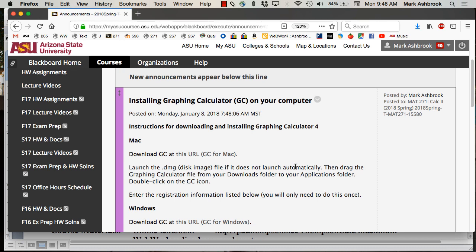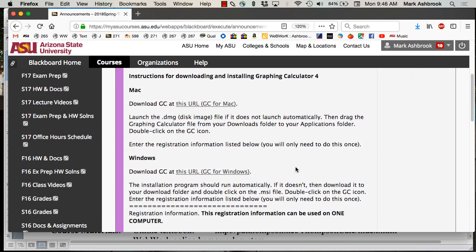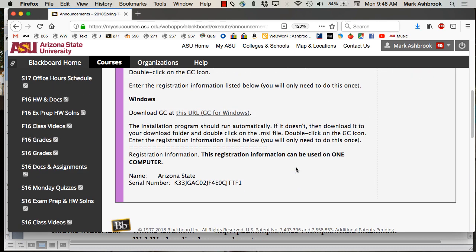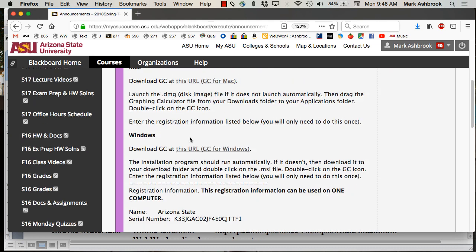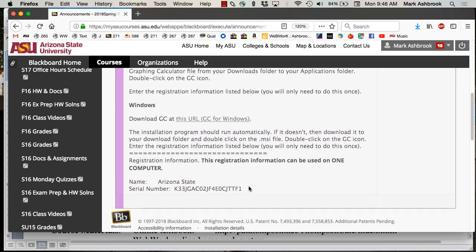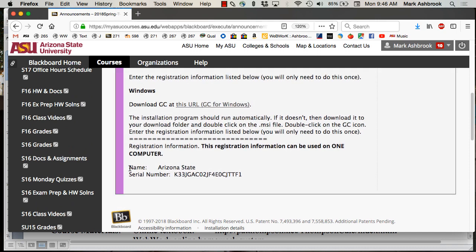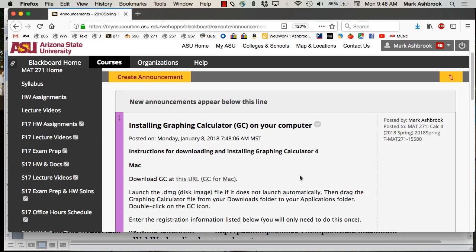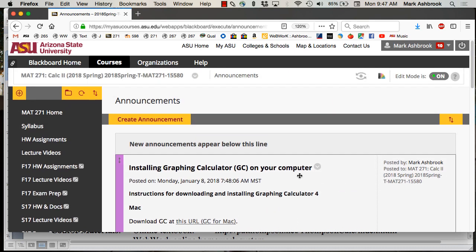So here's how you can download it for free, and in order that we can keep providing it for free, we ask that it's 1 per machine, okay? So 1 per student. Don't share this with other people. Don't put this on several computers, but you'll see Mac instructions, Windows instructions, and then for both of those, the name and serial number is the same here at the bottom. So this is key info once you start the download process. There's the name and serial number at the bottom. Okay, so 1 per student. You're going to want it on your laptop. If you don't have a laptop, you're going to want it on your home computer.